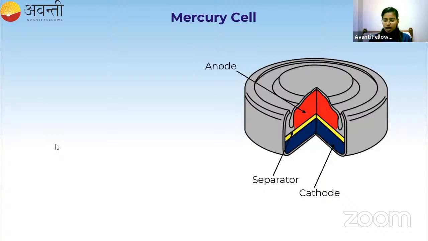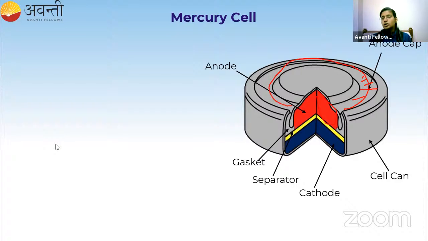And also we have a gasket around this. So this is the gasket and this is the cell can. The outer layer is called the cell can and the one which is present inside is called the gasket. And this part is called the anode cap. So this red color part is the anode, right? This is covering that anode, so that's why it is called the anode cap.